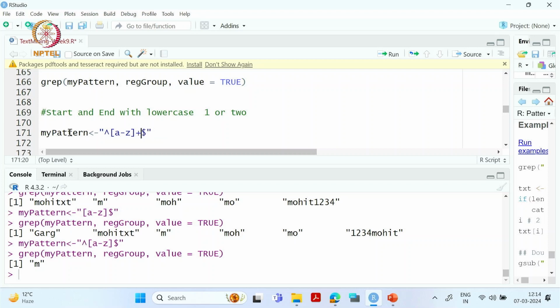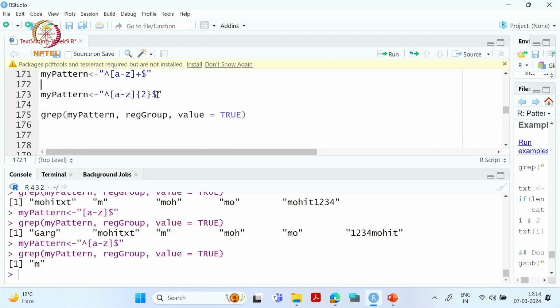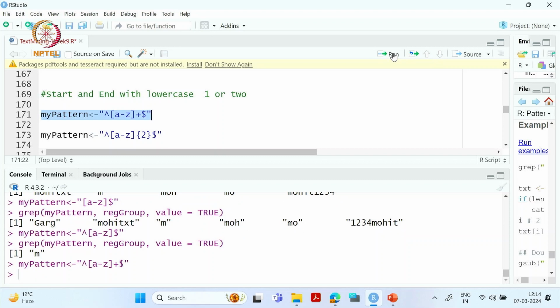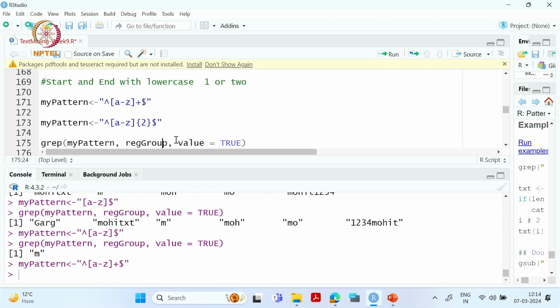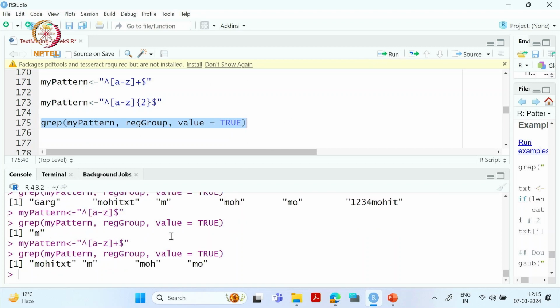use the plus symbol. Okay. So if I do like this, okay, so now it is matching.